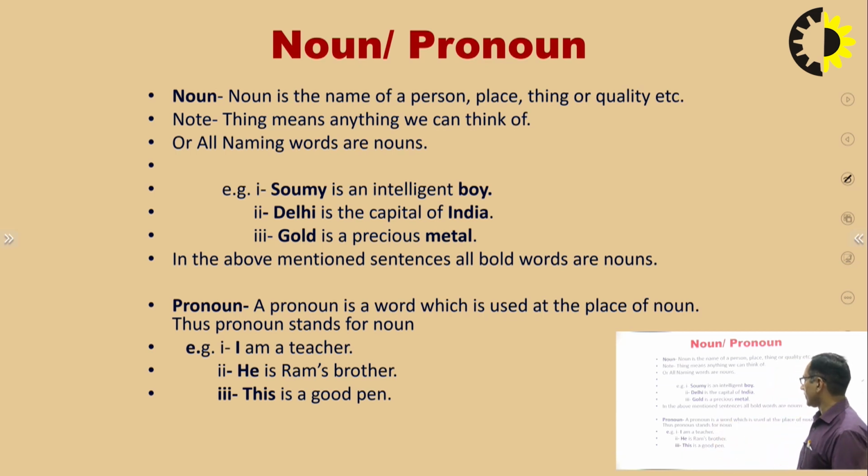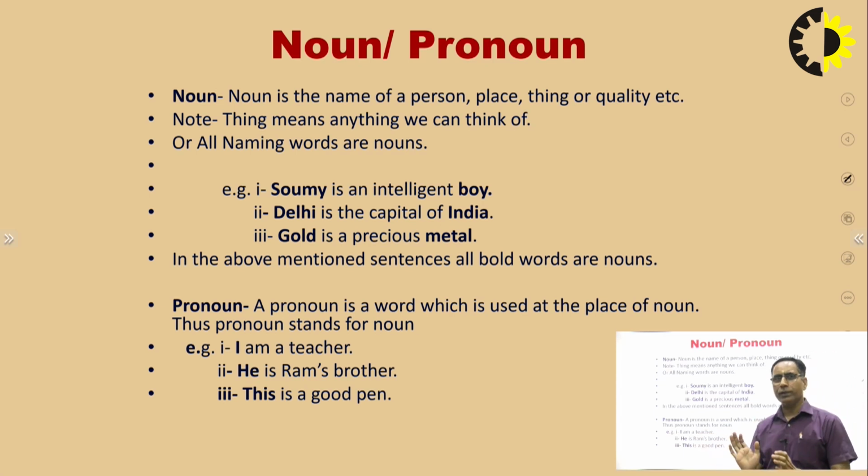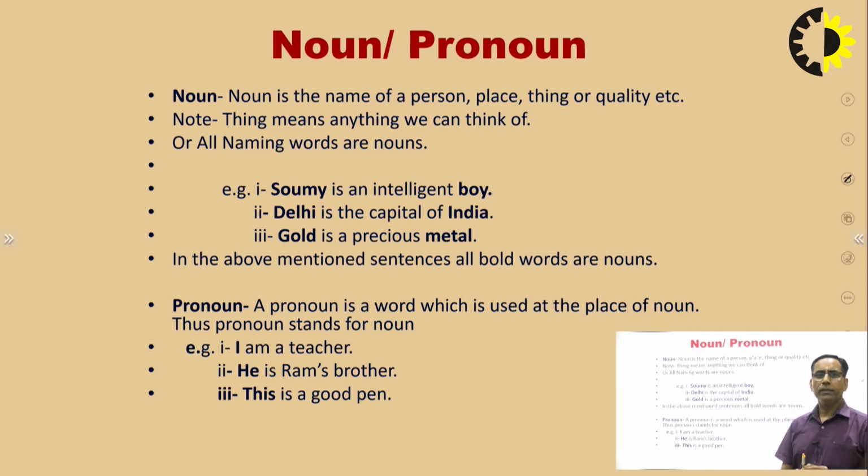He is Ram's brother. He replaces a name. It may be the name of anyone, it may be Shyam, any person's name. So we are replacing that and writing he. Similarly, this is a good pen. Whenever we say this, I am indicating the pen. So in place of pen, we are writing this. So these are pronouns.